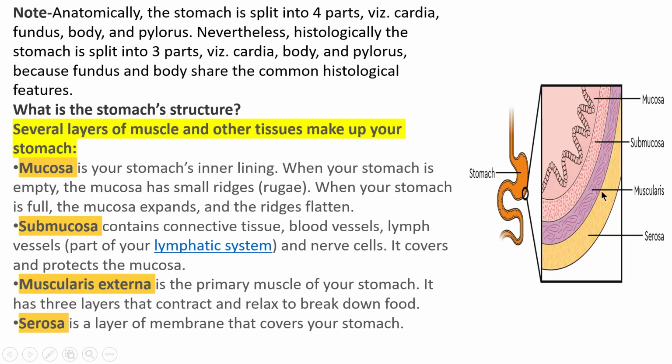Next is the muscularis externa. It is the primary muscle of your stomach. It has three layers that contract and relax, which helps in contraction and relaxation of muscle and also the breakdown of food. Last is the outermost layer which covers the stomach, the serosa layer.